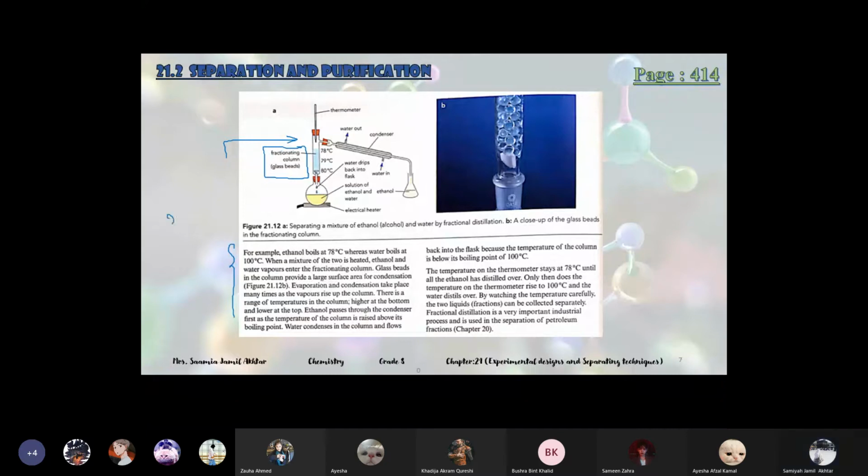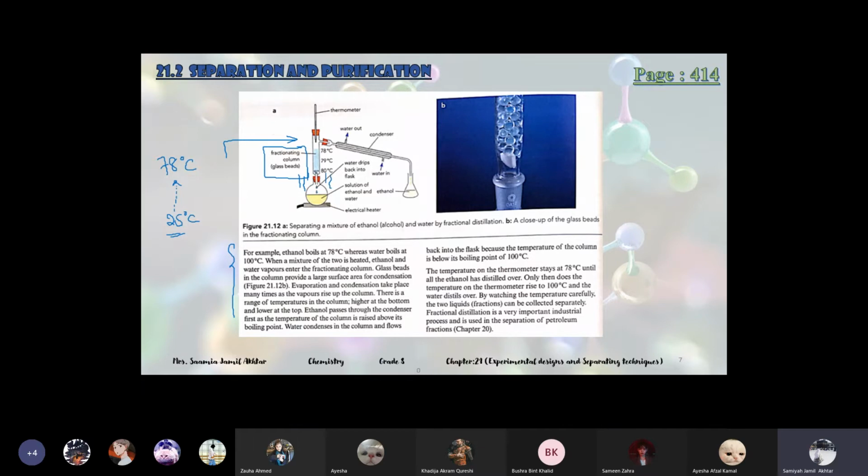We have a solution here in the distillation flask. 25 is the room temperature. We started heating it. We want to separate ethanol and water from each other, to collect them in their purest form. So what we will do, we'll heat it. The temperature will start to increase. When the temperature reaches 78 degrees Celsius, we will start seeing the vapors going up.